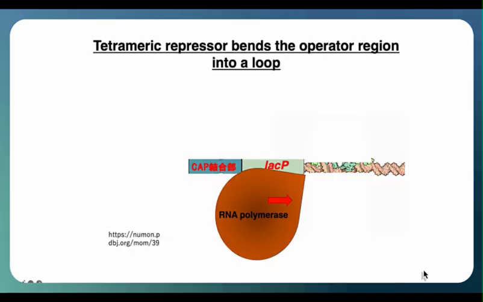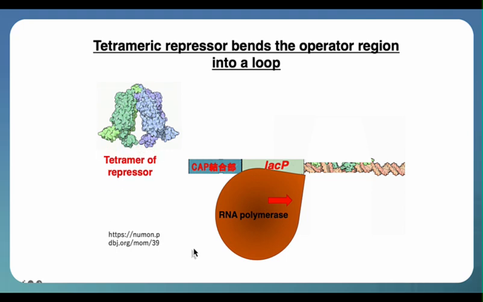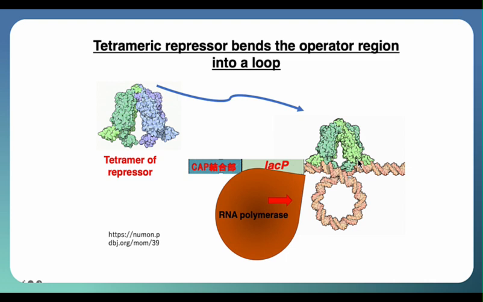Let's add a bit more explanation about repressor proteins. The product of the lac-I gene is a repressor protein, and this repressor protein forms a tetramer. The repressor protein in its tetrameric form strongly adheres to the DNA sequence in the operator region. It binds tightly and bends the DNA, forming a loop. When DNA takes on this structure, even if RNA polymerase attaches to the upstream promoter sequence, it cannot transcribe the downstream region. In this way, the repressor, which is the product of lac-I, inhibits the transcription of structural genes.